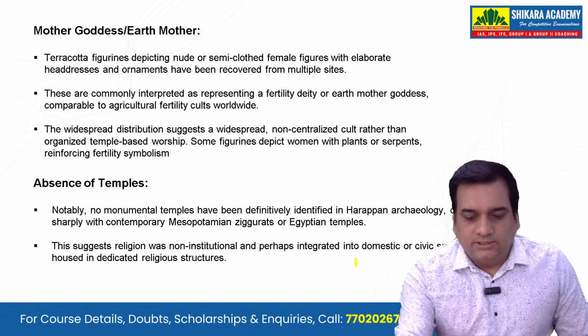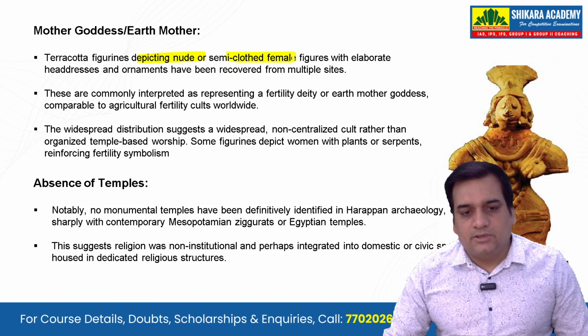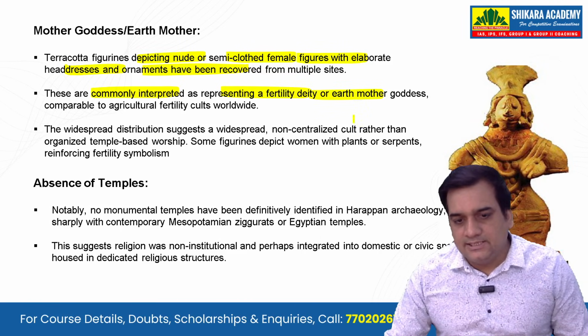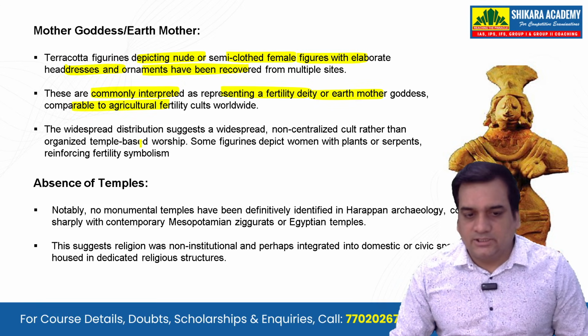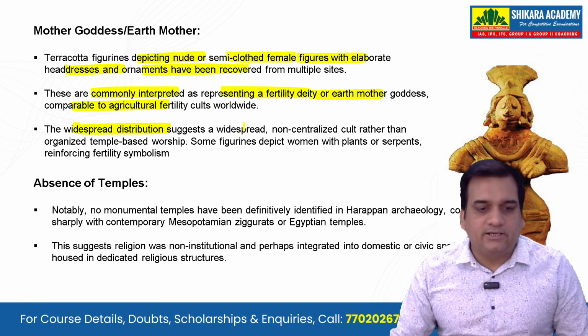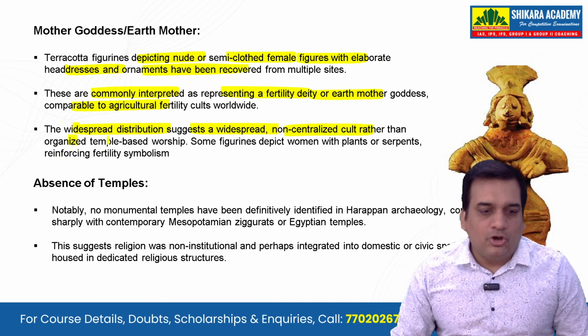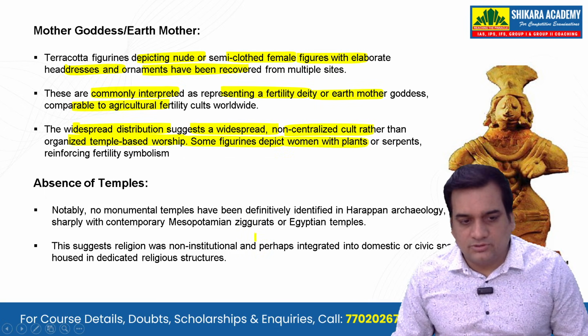And what about the mother goddess and the earth mother? So terracotta figurines depicting nude or semi-clothed female figures with elaborate headdresses and ornaments have been recovered. These are commonly interpreted as representing a fertility deity or earth mother goddess, comparable to agricultural fertility cults worldwide. The widespread distribution suggests a widespread non-centralized cult rather than organized temple-based worship. Some figurines depict women with plants or serpents.